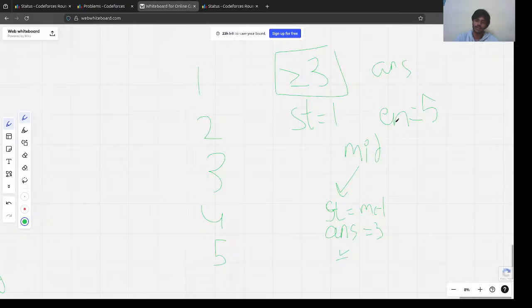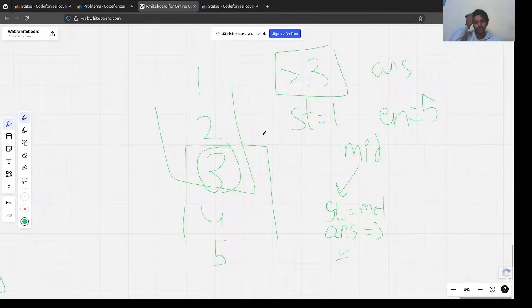So let's say we did binary search here. What we would do is mark this as our answer and discard this part. In some cases it depends.